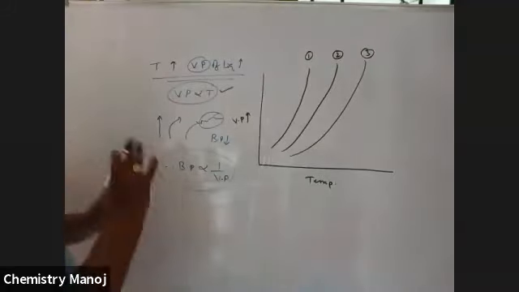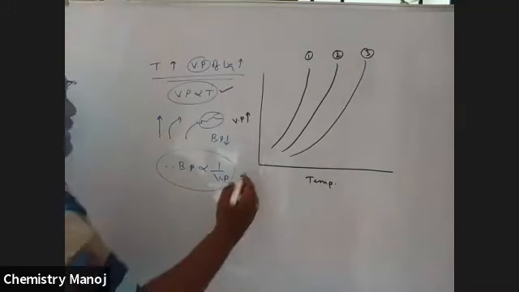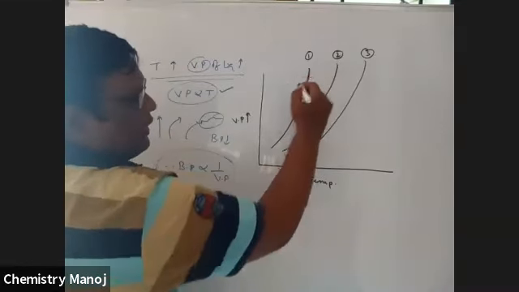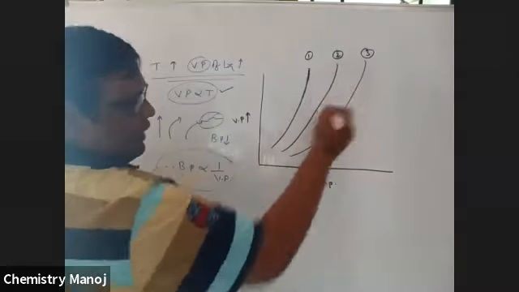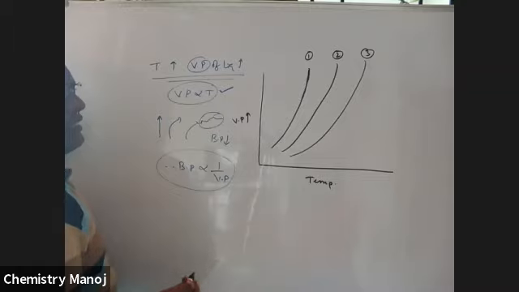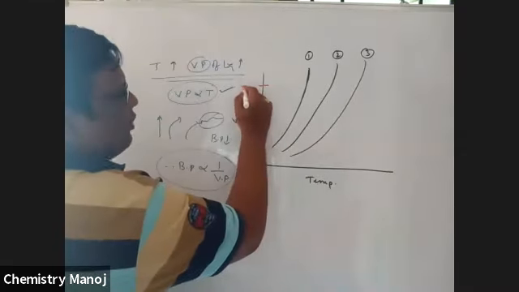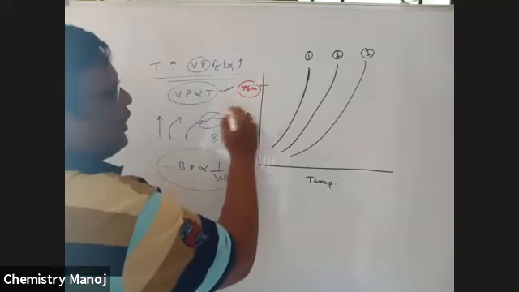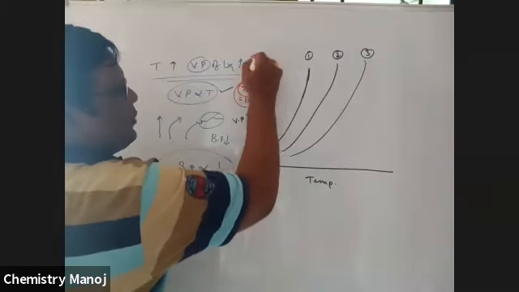That means temperature and vapor pressure are not exactly directly proportional. It is not a linear curve. It is a hyperbolic curve, which means it increases exponentially. If this vapor pressure is equal to 76 centimeters of Hg, that is equal to 1 atmosphere, which is the atmospheric pressure.